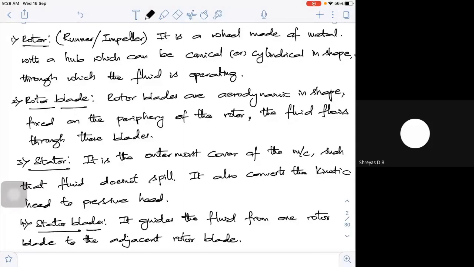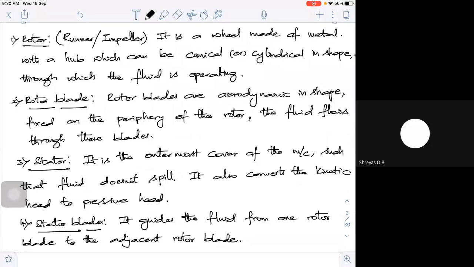Now, if we need to look at the classification of it, how can we classify these turbo machines? If you look at the broad classification, I can go with the flow of energy.